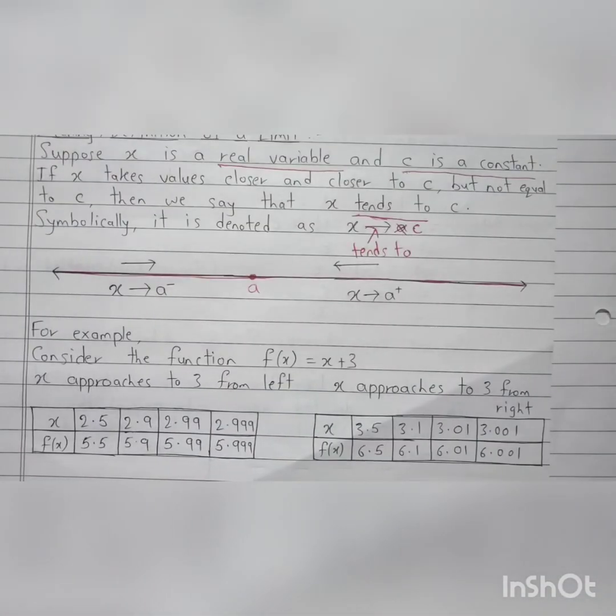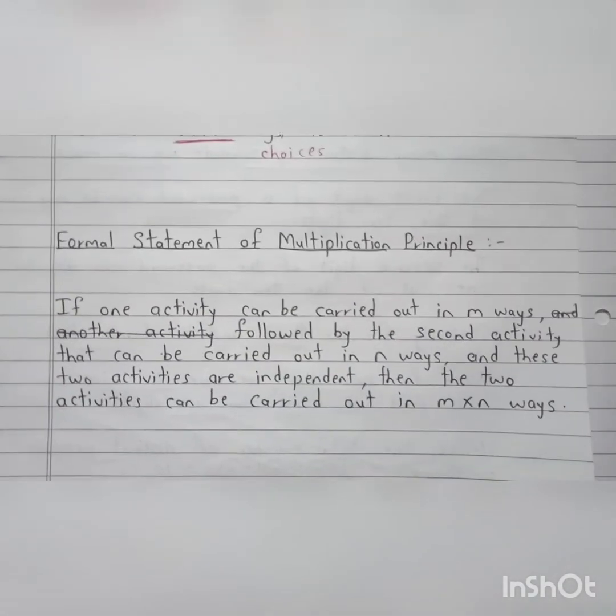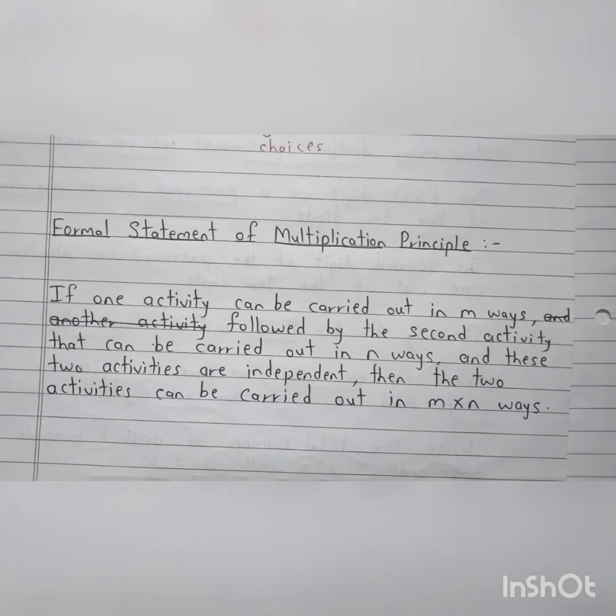Now let's give the formal or general statement of the multiplication principle.